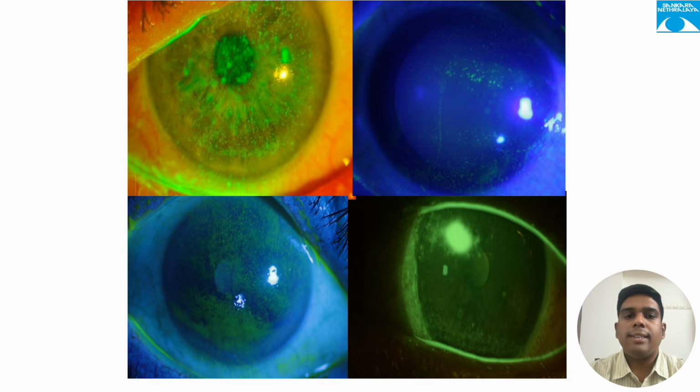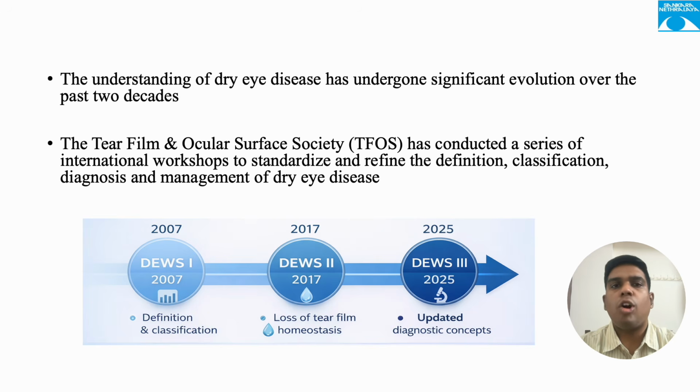So here we can appreciate four slit lamp pictures with surface staining. Are all these dry eye? The answer is no. One of the common mistakes we make is equating the surface staining with dry eye. This complexity is exactly why the definition of dry eye has evolved dramatically over the last 2 decades.